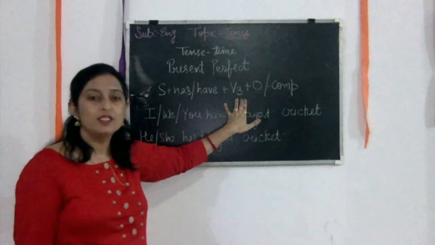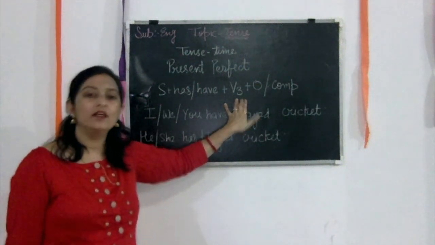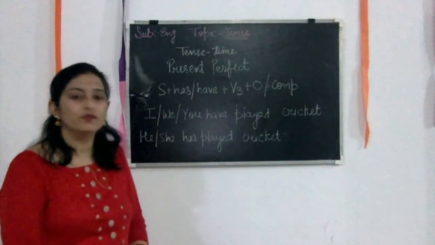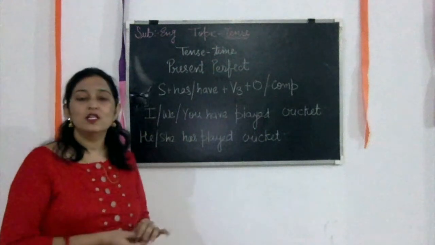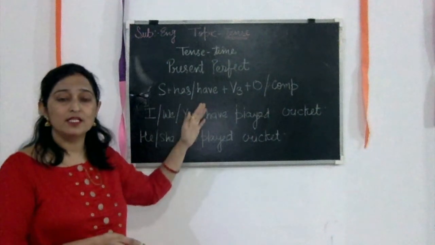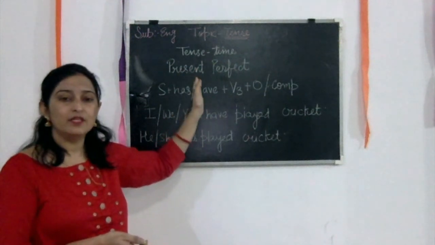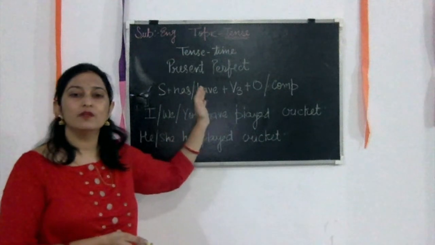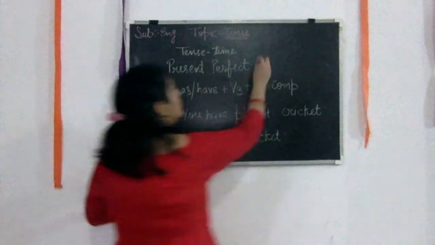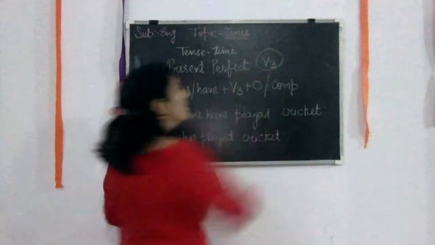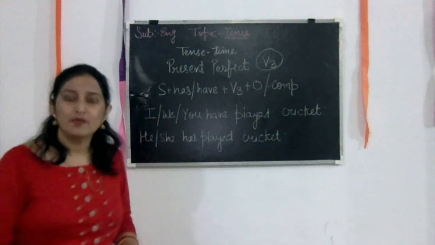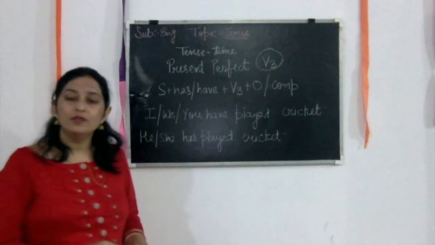Just like play, played, played; drink, drank, drunk; fly, flew, flown. So flown is the third form of the verb here. This third form of the verb is used in the perfect tenses, like present perfect, past perfect, or future perfect. We always use the verb third form here. So you can easily identify the perfect type of tense with the verb third form.